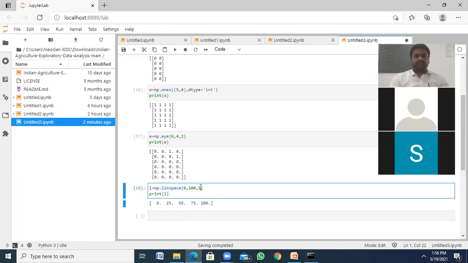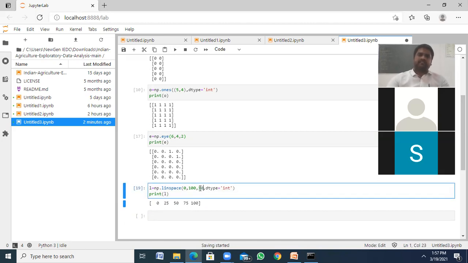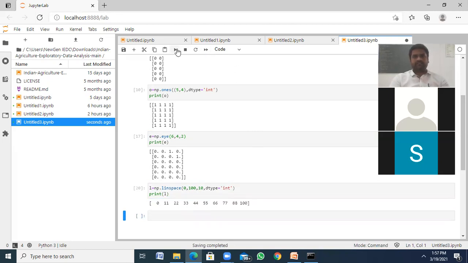If I want to change the data type, we can use dtype here. dtype equals int, like this. So 0, 25. Okay, if I'm changing it to 10, I get 0, 10, 20, 30, 40, 50, 60, 70, 80, 90, 100.